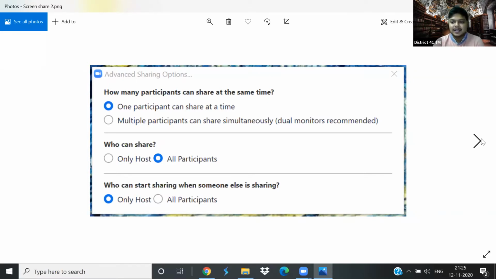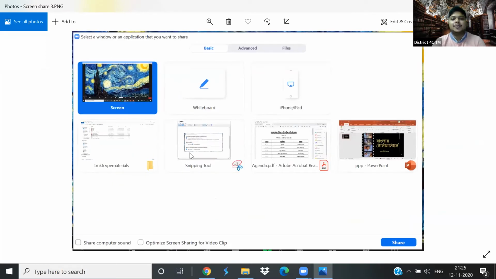Next, this is the option everybody gets when they click on share screen. There is the basic, advanced, and files. The advanced option has been added to Zoom very recently. So first, let us get to the basic options. Screen. When you share the screen, everything that is there on your screen, you can share.